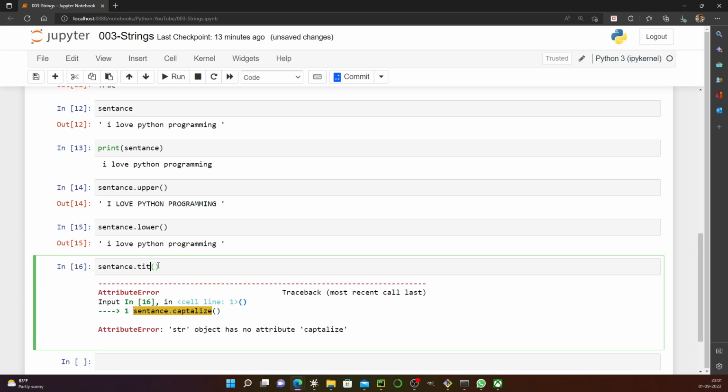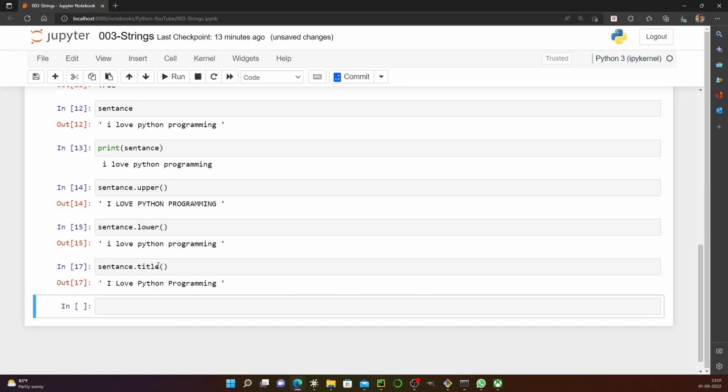Title, so you see it has no, make the upper case of every word. So these are the few things which we should say. There are some inbuilt functions which we should know about.